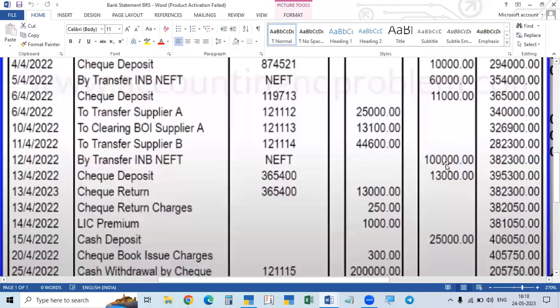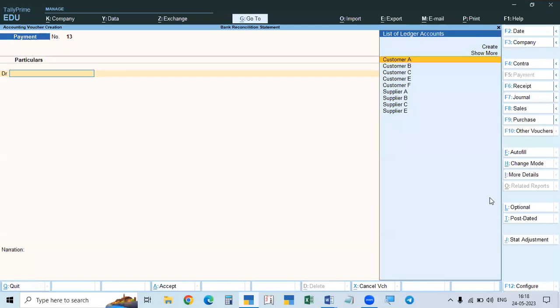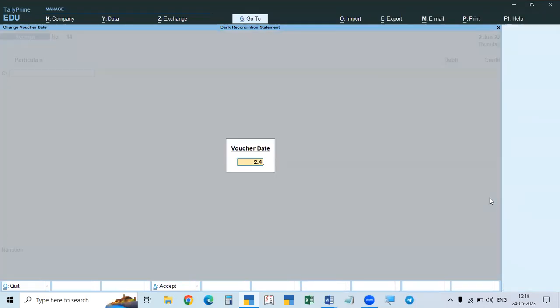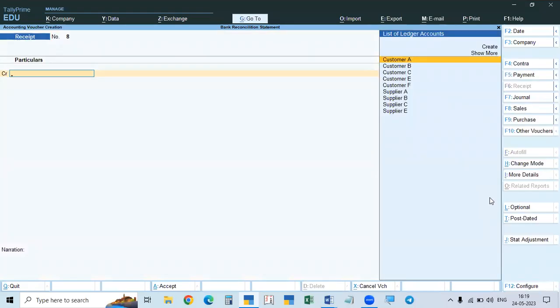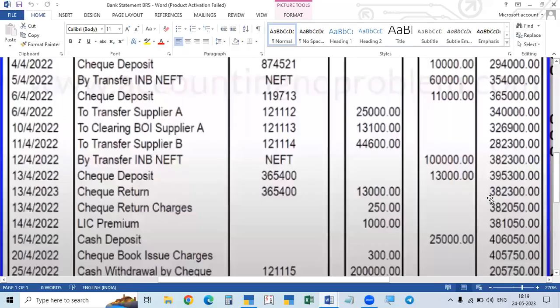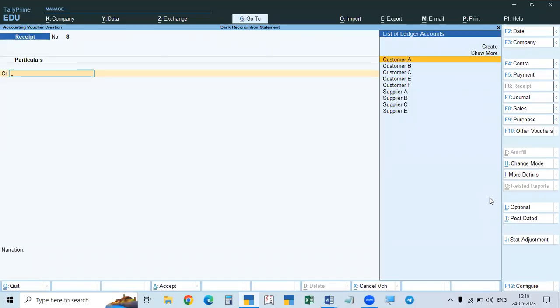Now we will make the entry. That is on 2nd only. We received 1 lakh by NEFT. So we have to make a receipt on the same date, 2nd April, received by NEFT. Credit means from whom we received. We have to credit the party from whom we received. We don't know from whom we received. So for the time being we will keep it in a suspense account, because we don't know from whom we received. Later we can verify and then change the name.